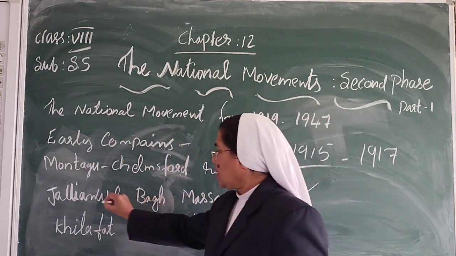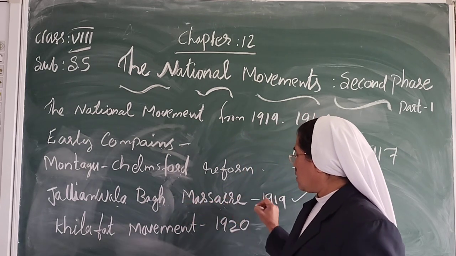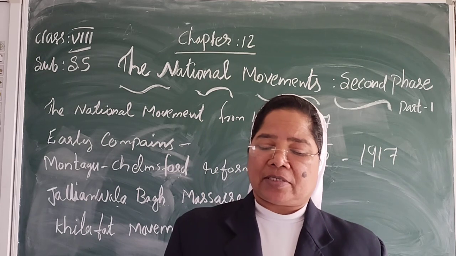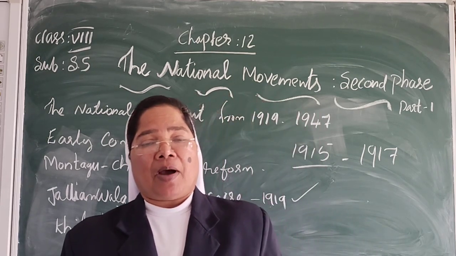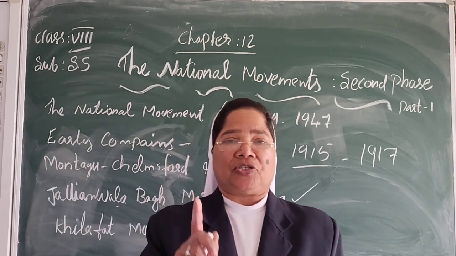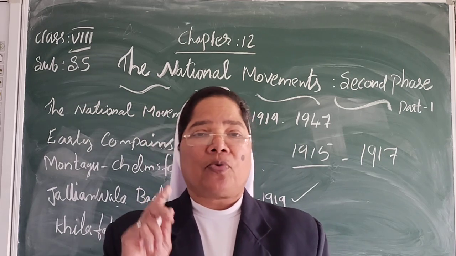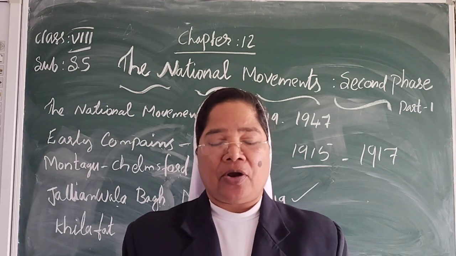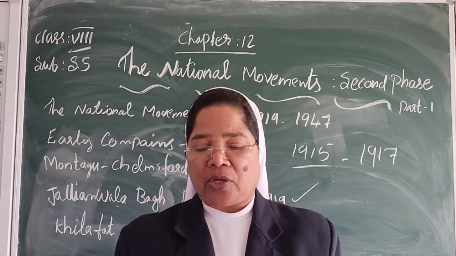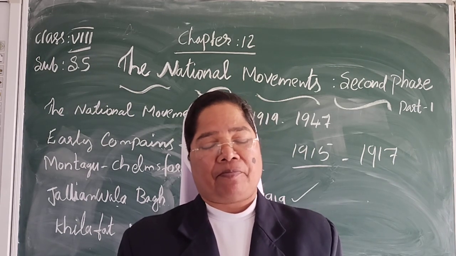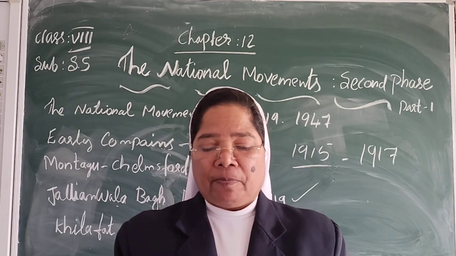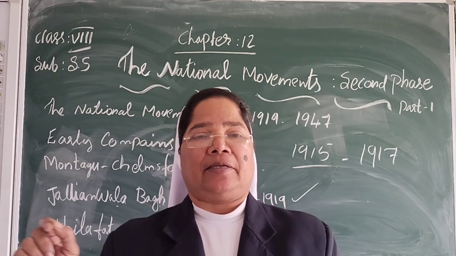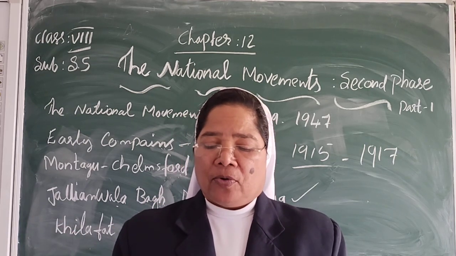The Jallianwala Massacre of 1919. In Punjab, police arrested two leaders, Dr. Saifuddin Kitchlew and Dr. Satyapal, on 10 April 1919.